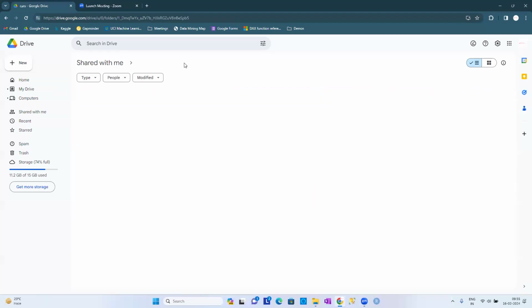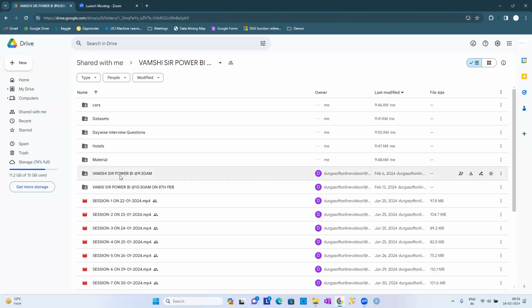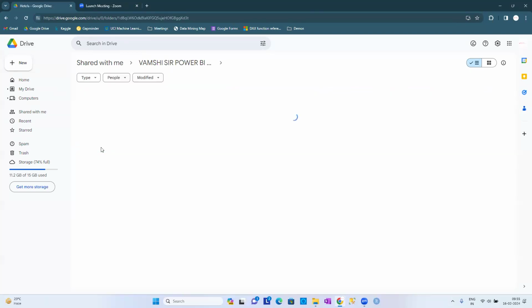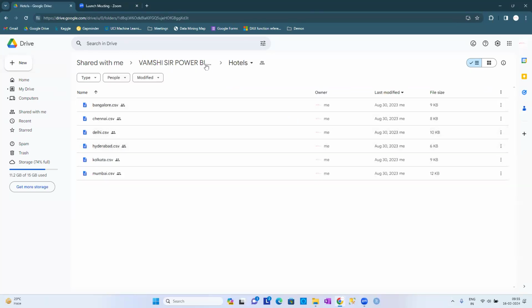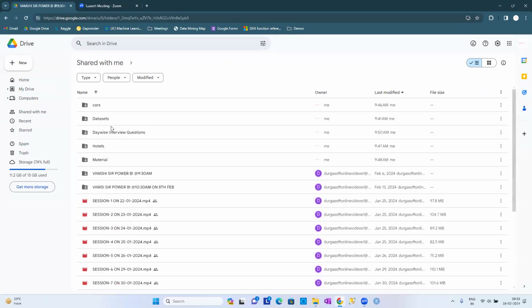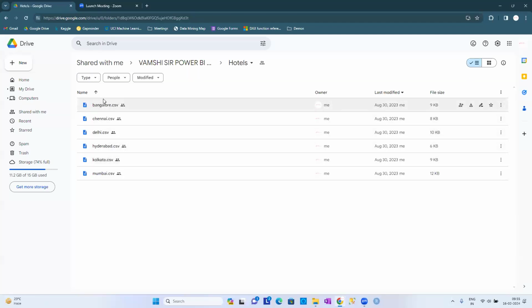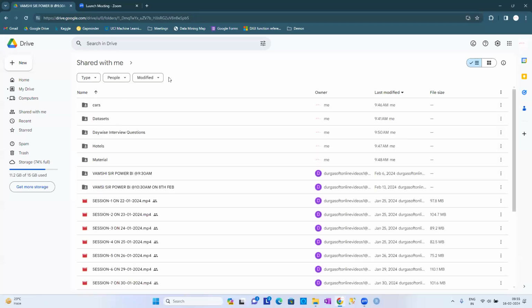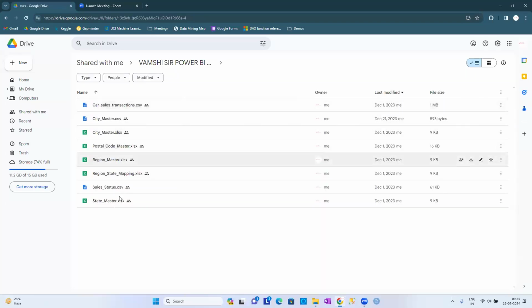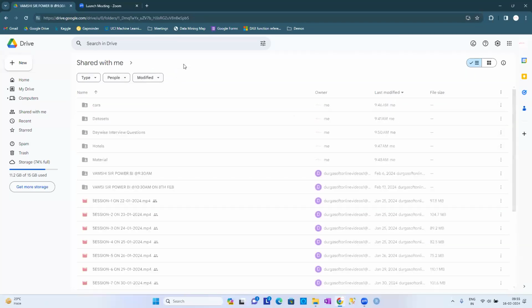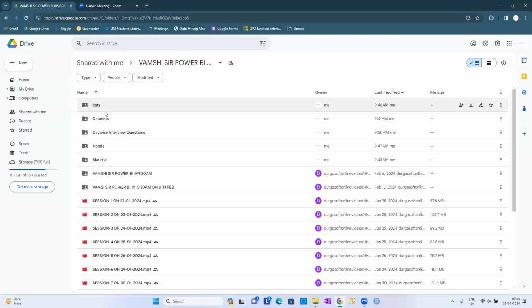Apart from that, there are some other data sets, such as a hotels data set. It is also a data set only, guys. So hotels, cars, like that, I will upload different folders. These data sets are related to various hotels in various locations, so we do some case study on that. Cars data set is going to be one case study. For every example, I'm going to load a different data set.